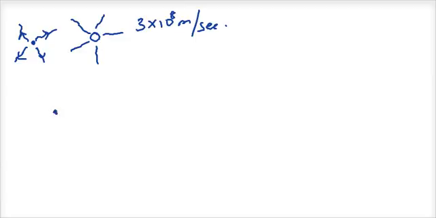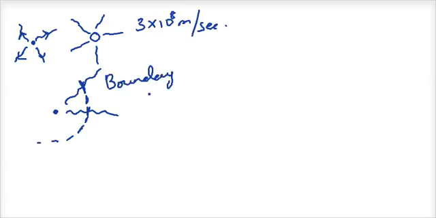Now suppose this is a source of light and there are waves which are traveling like this. I identify points which are at the same phase and then I join them together. So when I identify points which are at the same phase and join them together, I will get a boundary. That boundary is called a wave front. As the wave propagates forward, the wave front also propagates ahead. So this is the second point in Huygens principles, that is, points which are at the same phase propagate ahead in the form of a wave front.